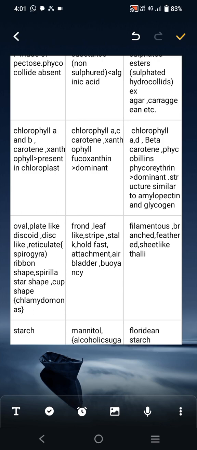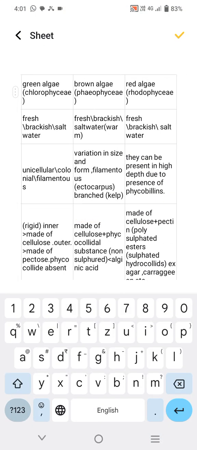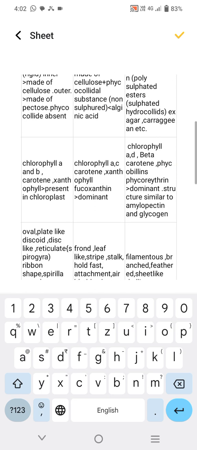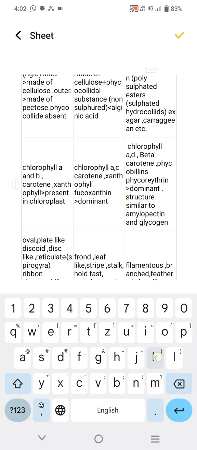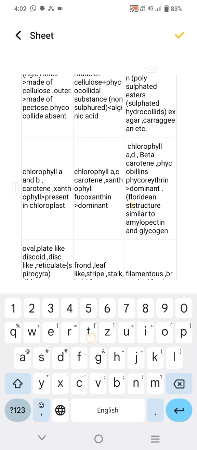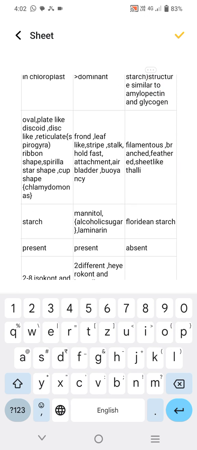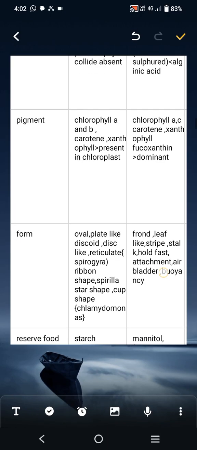That's the structure of floridean starch. Floridean starch structure is similar to glycogen.